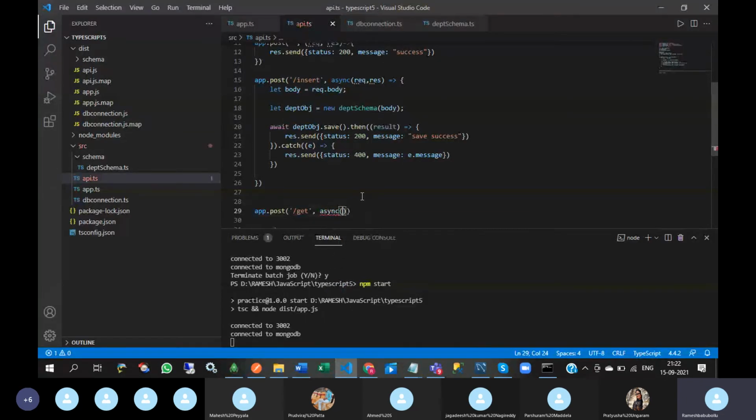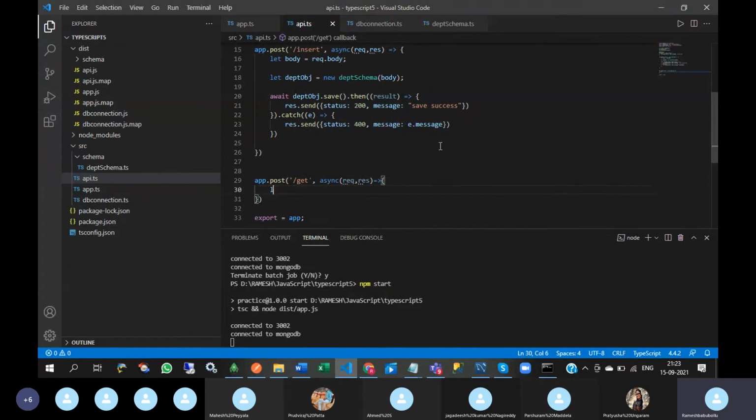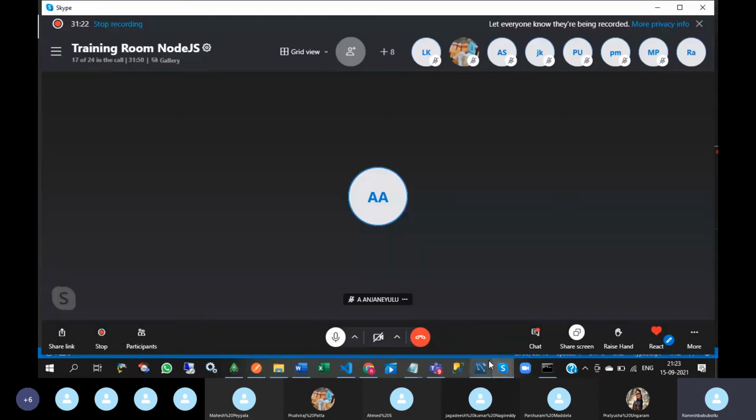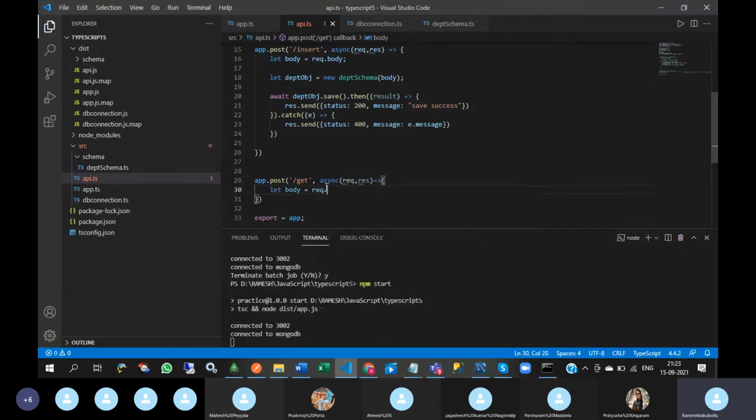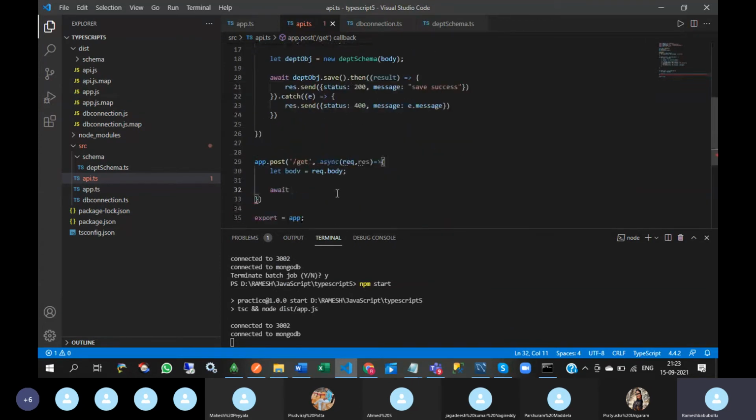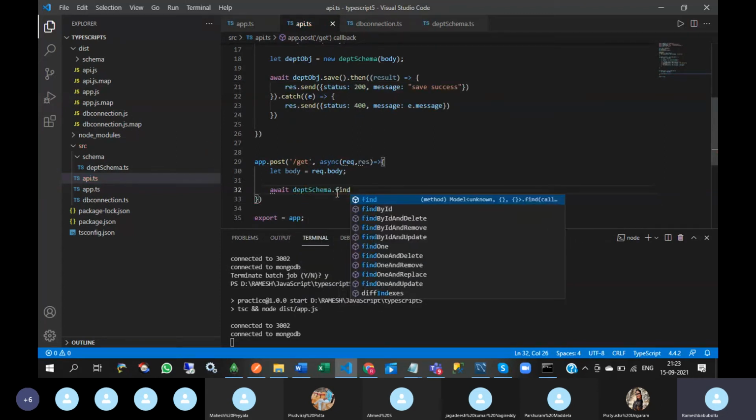So async, simple request, response, arrow function, let body, request dot body. Next, await. What is this schema? Department DEPT schema. DEPT schema dot find.